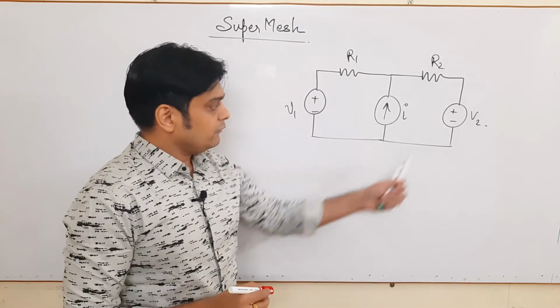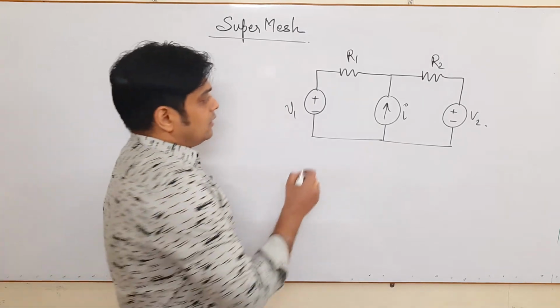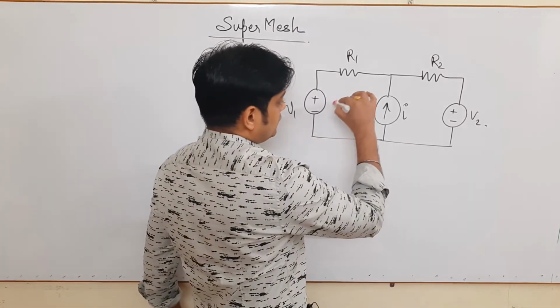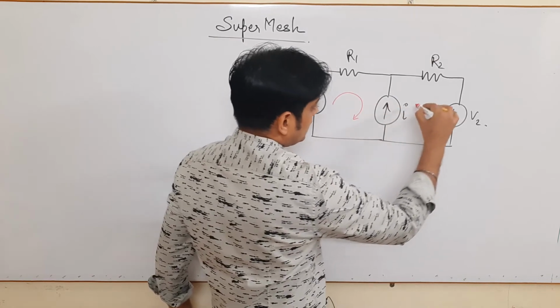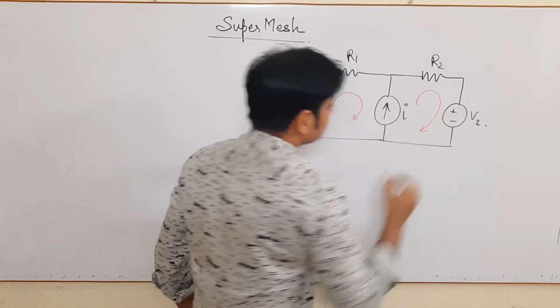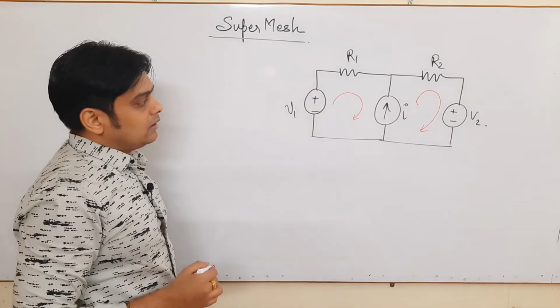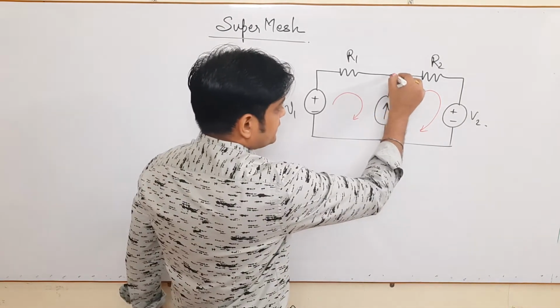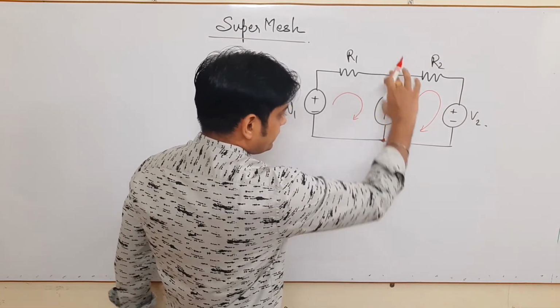In such a network situation, it is not possible to apply the loop here, because there is a presence of a current source.